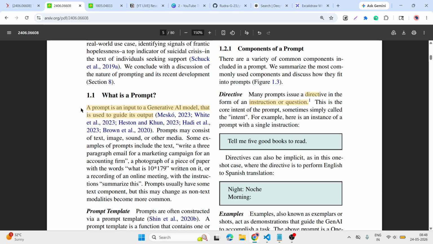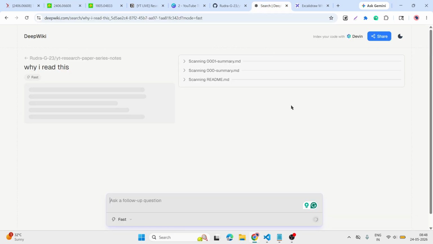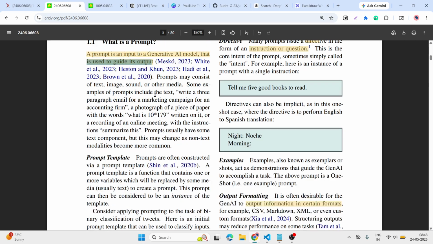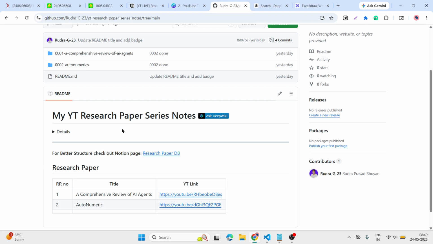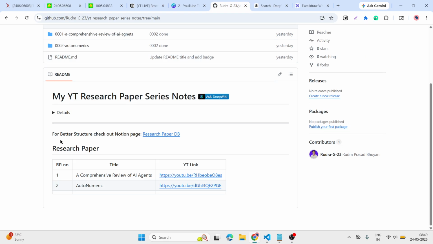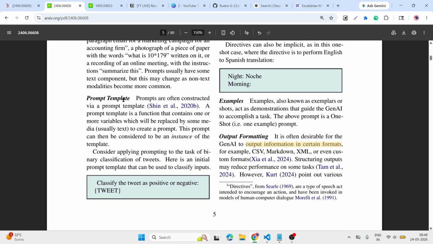Now understand what a prompt is. A prompt is the input of a generative AI model that is used to guide the output. In this simple case we don't provide any context, so I also don't know why or what output is given. We need a structured format: why I need this, which research paper I read. If you notice, now we are on the cover of two research papers. This series is gone, maybe. I also don't know.